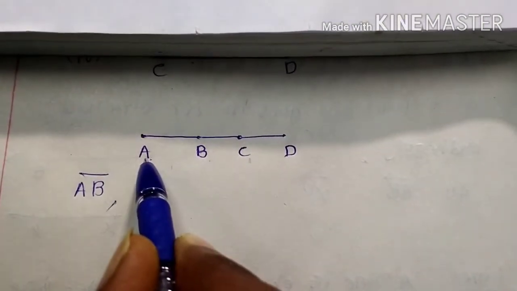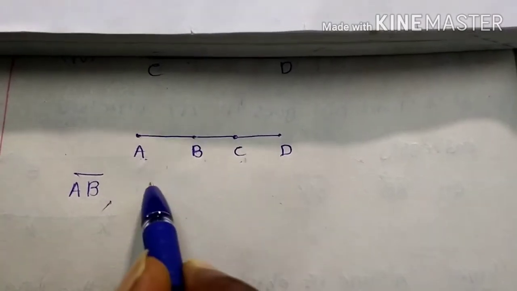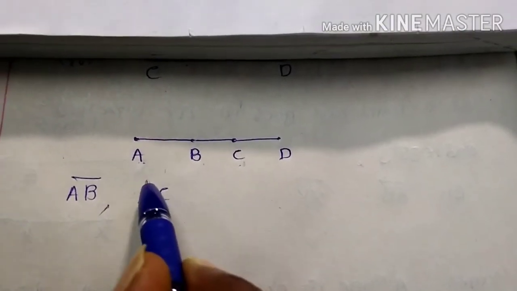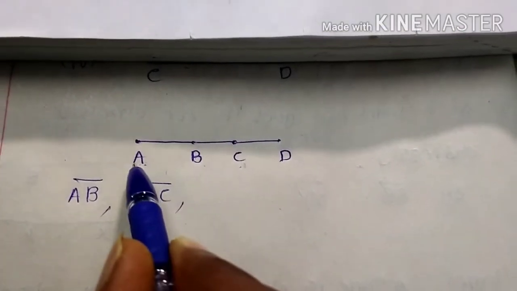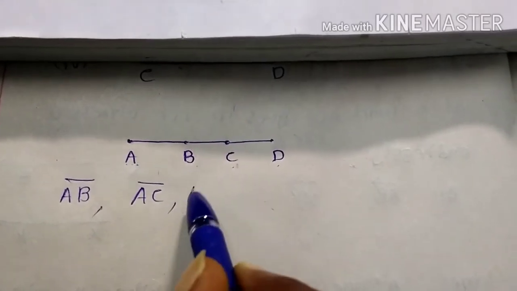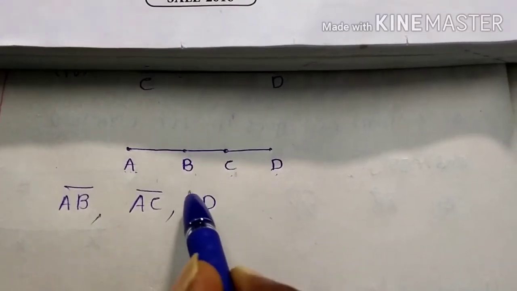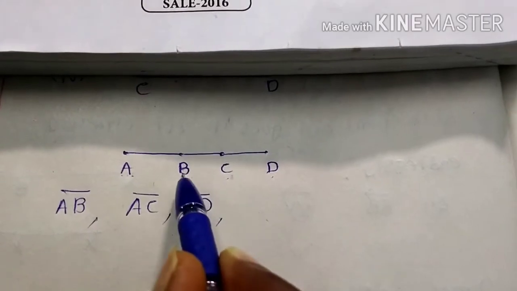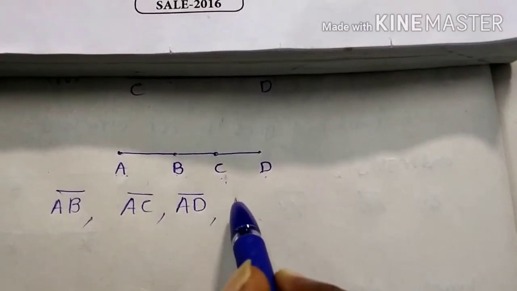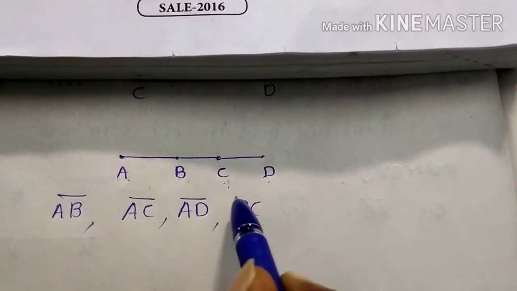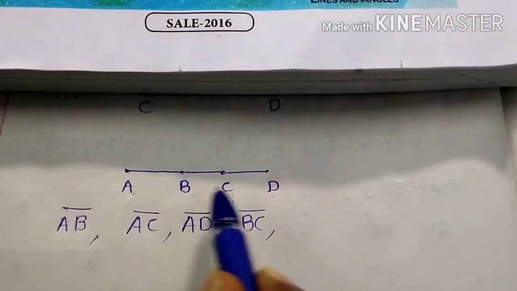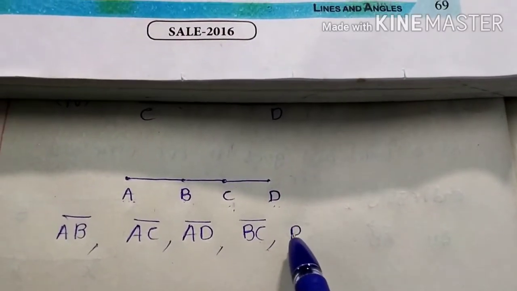Next you can see here AC. Next you can take here AD. Next you can consider here BC. BC is a line segment or not? Yes. Next you can take here BD.